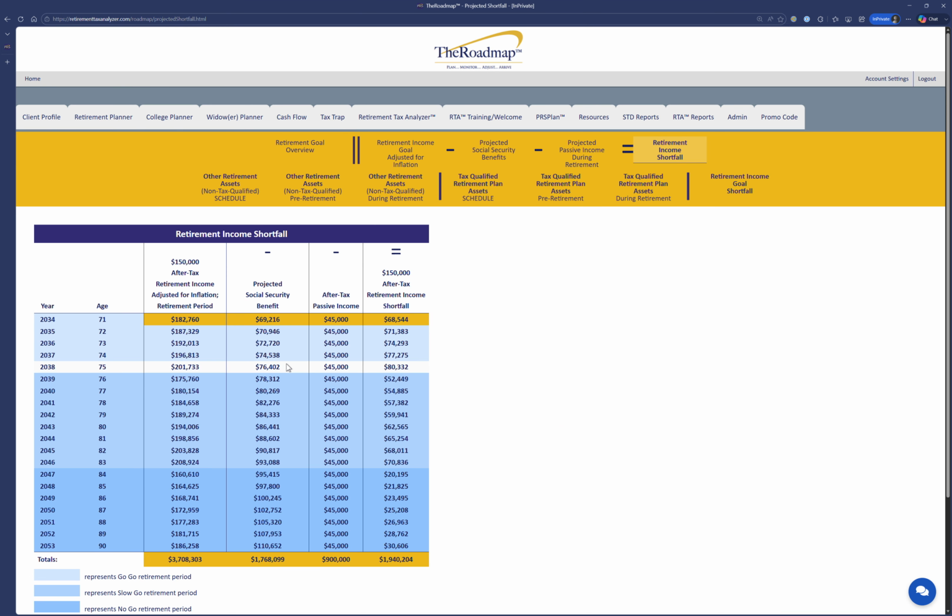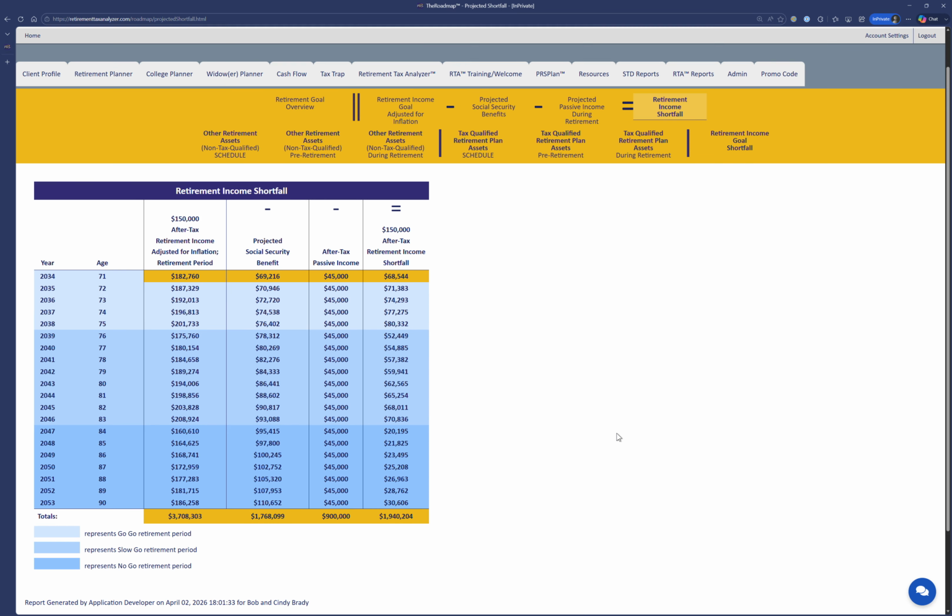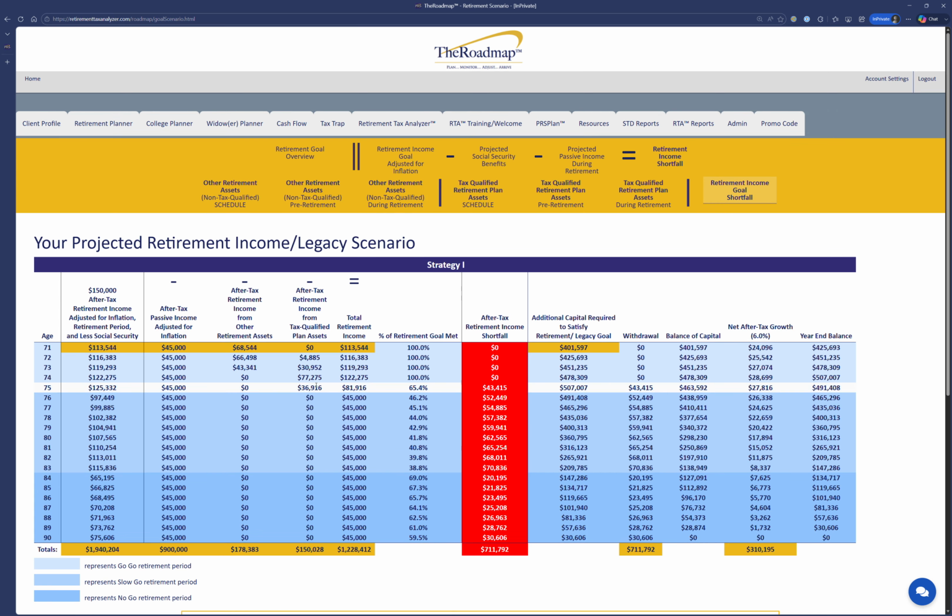There's the Social Security annual benefit that pays down this $150,000 retirement by the end, and that's going to leave you at this point.